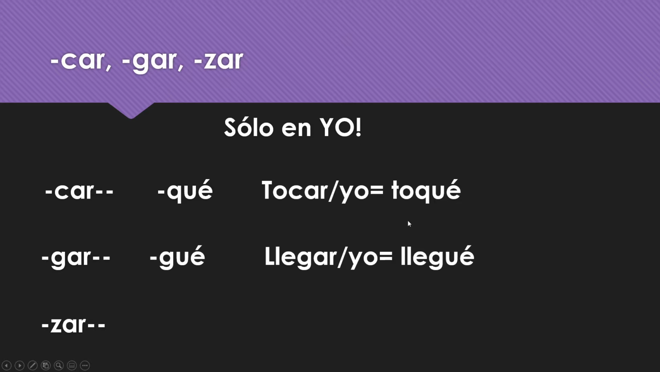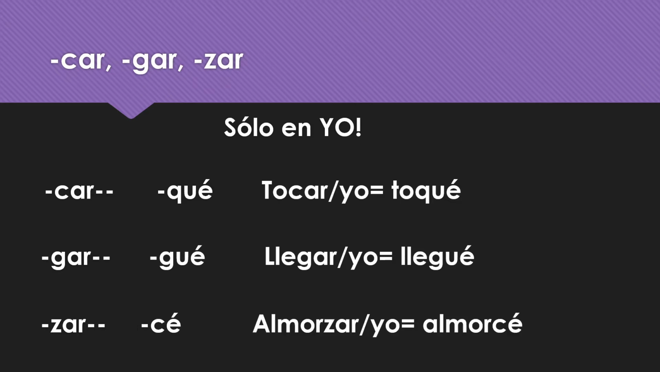Okay, both of these, if you took the QU and the GU off and you just had the regular C or G, they would sound different, and we can't have that. Okay, with a ZAR, it becomes cé. So almorzar becomes almorcé, only in yo. All the other forms are regular, it's just the yo forms of these verbs. Notice, in almorzar, in present tense, almorzar is a stem changer, O to UE. It's an AR verb, does not happen in preterite tense. So it's regular, it just has a spelling change because of a ZAR ending.